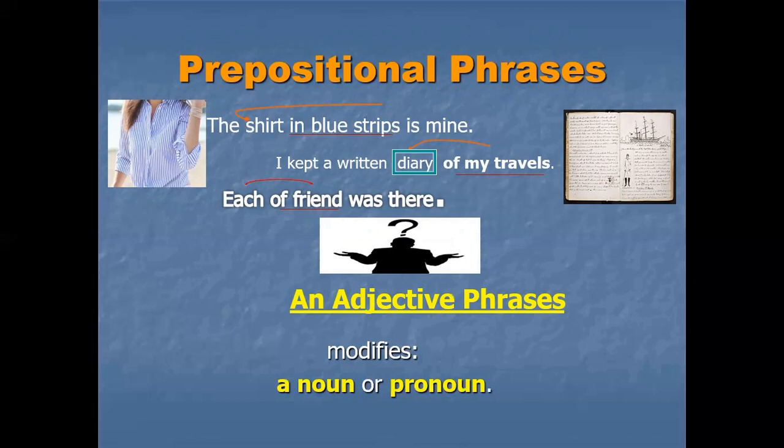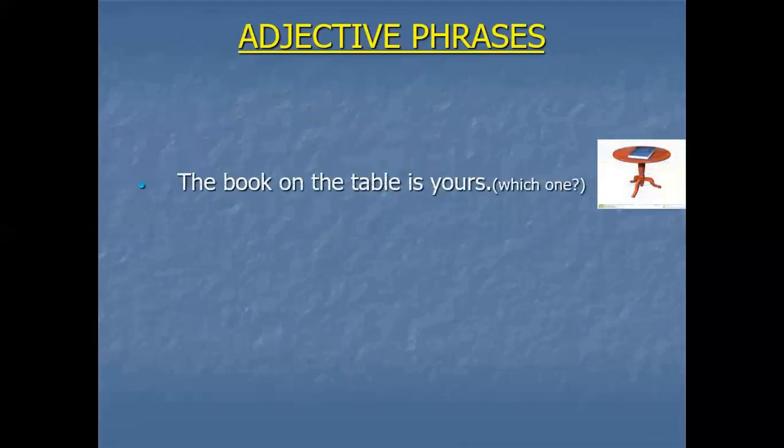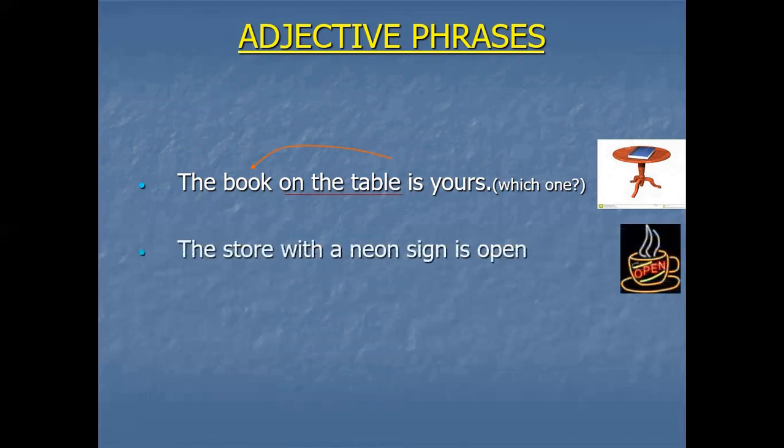An adjective phrase modifies whom? A noun or a pronoun. Adjective phrases, let's check. The book on the table is yours. Which one? This is a prepositional phrase, on the table, right? It is describing the book. So it is giving you the answer of which one. This is an example of an adjective phrase.